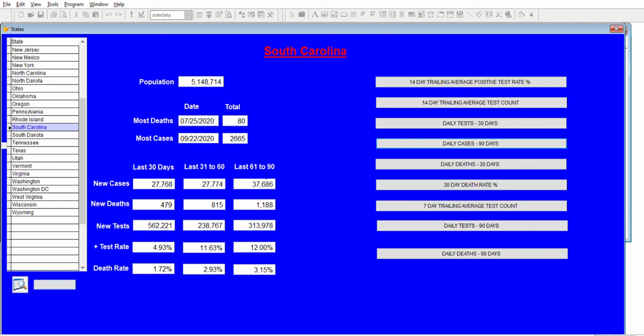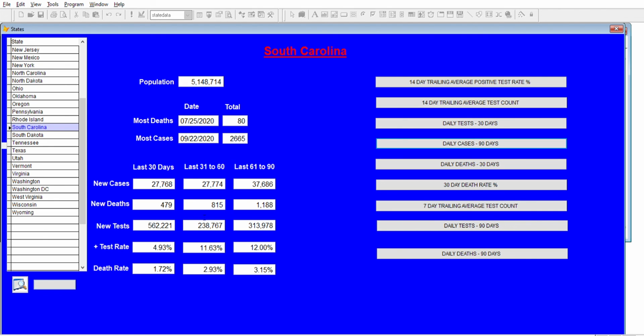Okay, South Carolina. You can see the peak cases were in September, late September, which is fairly recently. The peak deaths occurred on July 25th, at 80. If you look at their case level, it's dropped off from where it was 60 to 90 days ago, but it's kind of leveled off. Their deaths have declined, but their testing has increased, so that's extremely positive.